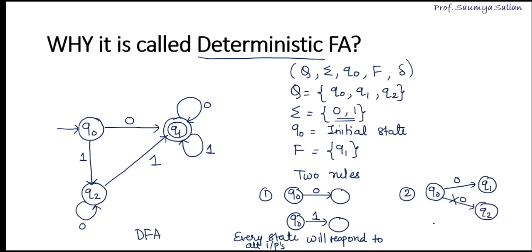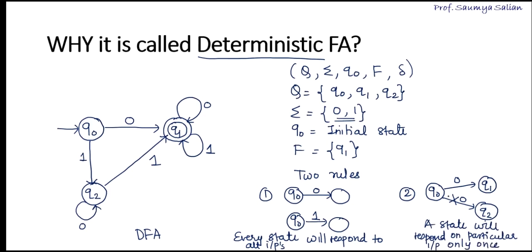So let's summarize the second rule. A state will respond on a particular input only once.